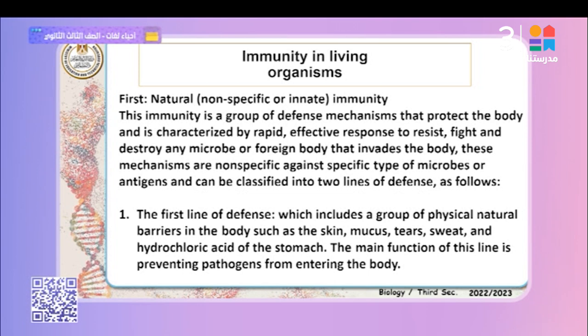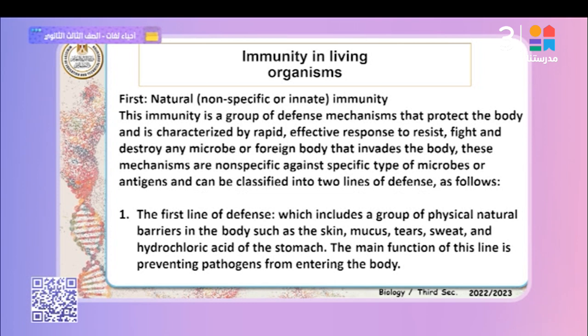This mechanism is non-specific, not against a specific type of microbes or antigens. Specific immunity is related to acquired immunity and to lymphocytes, which are natural killer cells, B lymphocytes, and T lymphocytes, which include helper T cells, cytotoxic T cells, and suppressor T cells. Okay. It is non-specific against any specific type of microbes or antigens and can be classified into two lines of defense as follows.